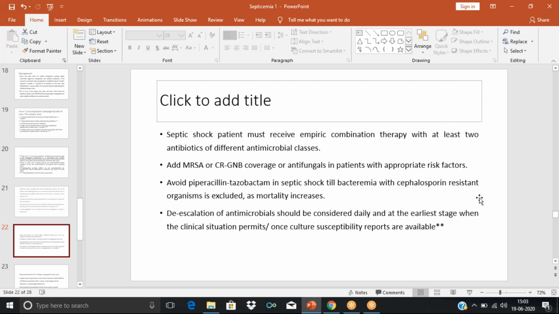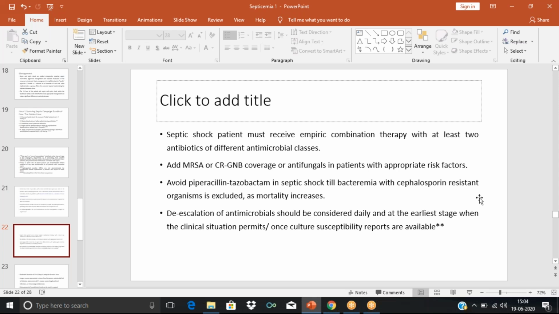Then patients with risk factors, we need to consider these 2 organisms. We need to select antibiotics that are effective against these 2 groups of organisms as well. That is methicillin-resistant Staphylococcus aureus and carbapenem-resistant gram-negative bacteria. So these 2 organisms also have to be covered. And it is also important that we also give antifungals.